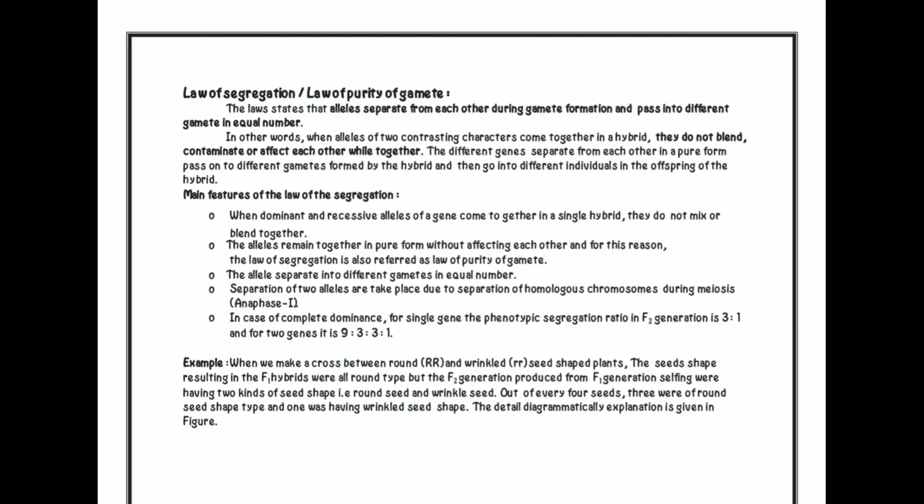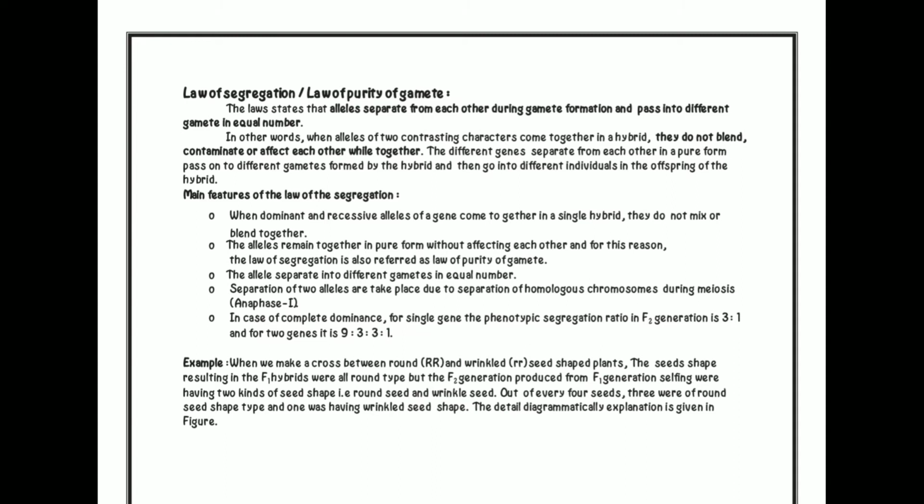Now we will see the first law given by Mendel, that is the law of segregation or law of purity of gametes. The law states that alleles separate from each other during gamete formation and pass into different gametes in equal number. This is the law of segregation. In other words, when alleles of two contrasting characters come together in a hybrid, they do not blend, contaminate or affect each other while together.